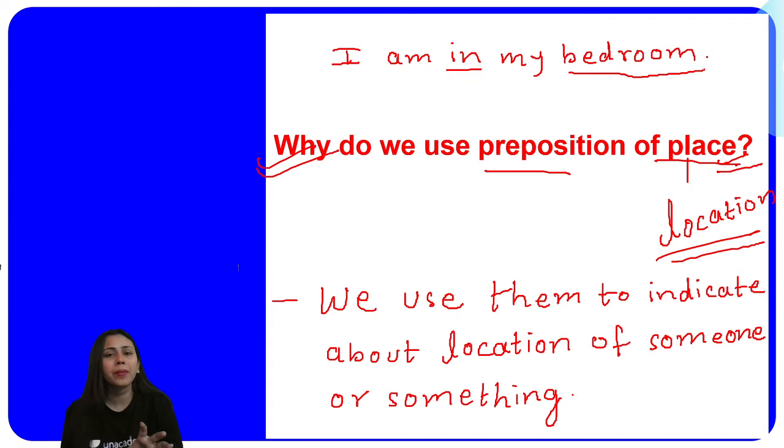If you remember, I had told you about the uses of in, at and on, right? In we use when we talk about enclosed space.